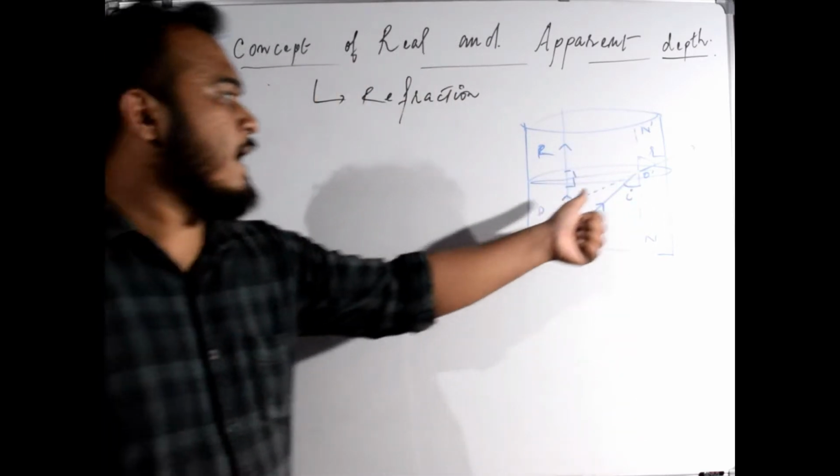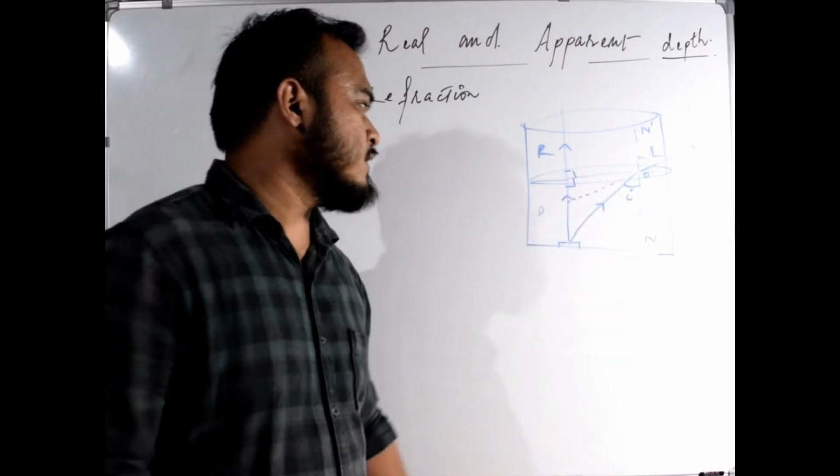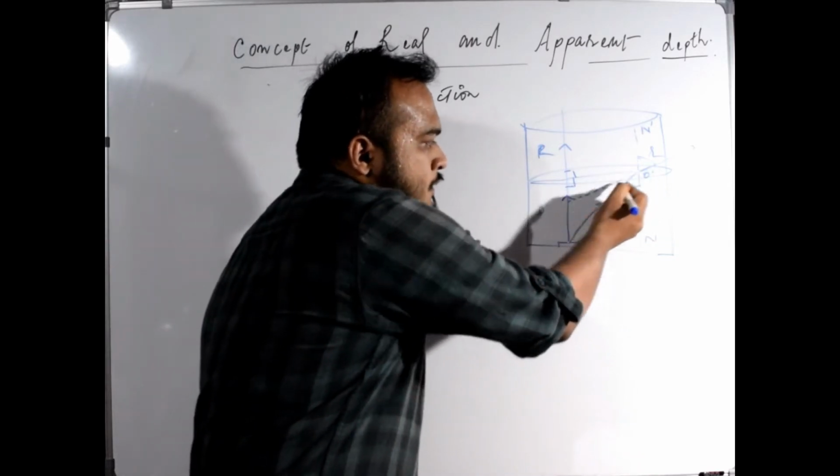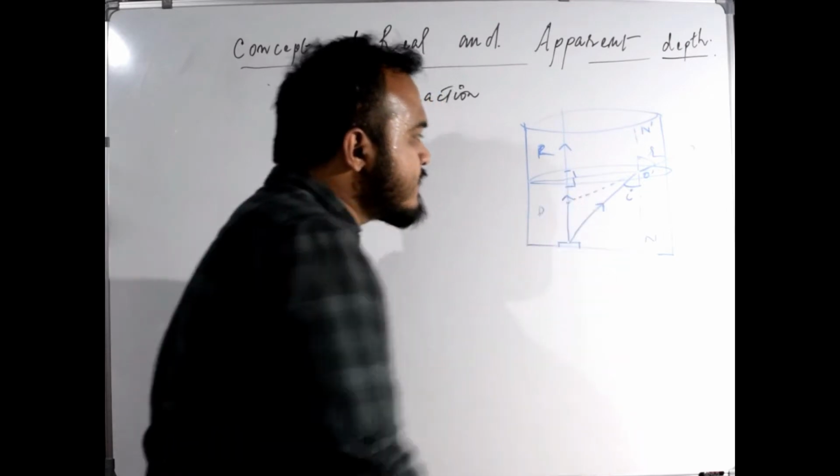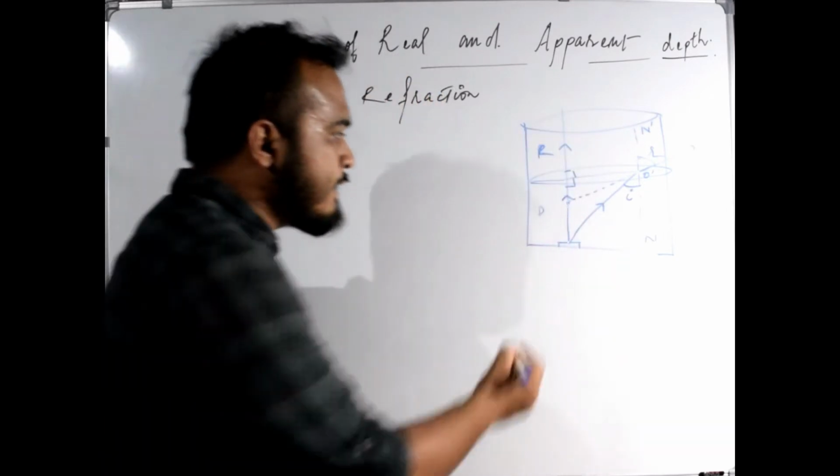If we extend this ray in the backward direction, this line will intersect this line at this point.